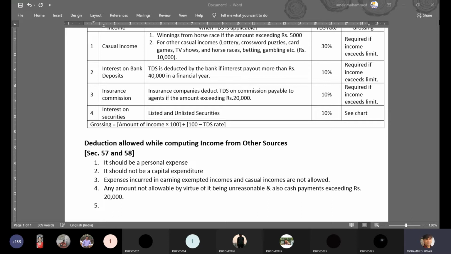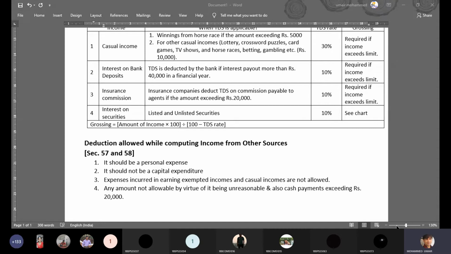This is the common thing which we also follow in income from other sources. Another important point which you have to remember pertains to casual incomes. I've already mentioned that for casual incomes, any expenses are not allowed, right? If you remember these points, I think that would be sufficient. So these are the rules pertaining to expenses.